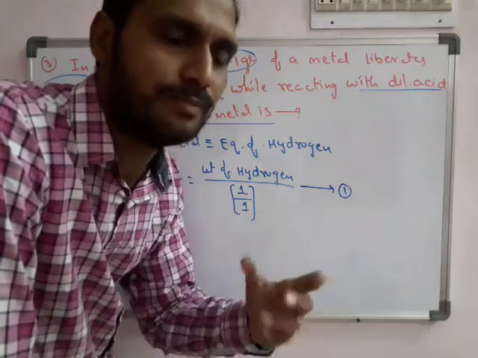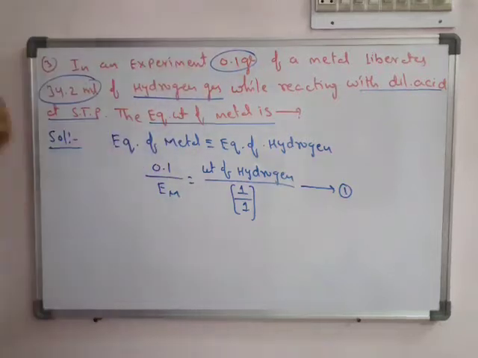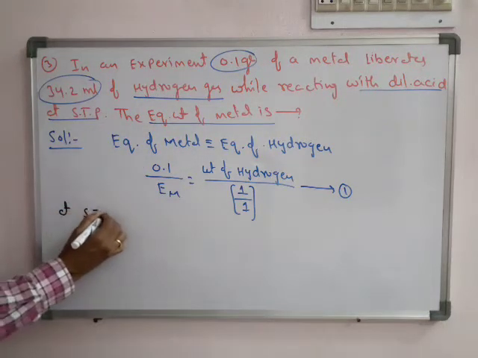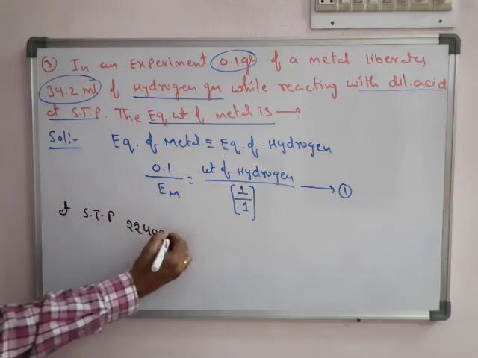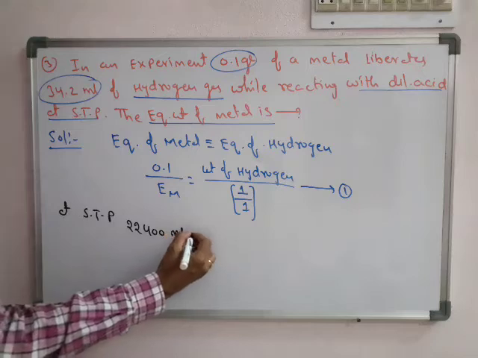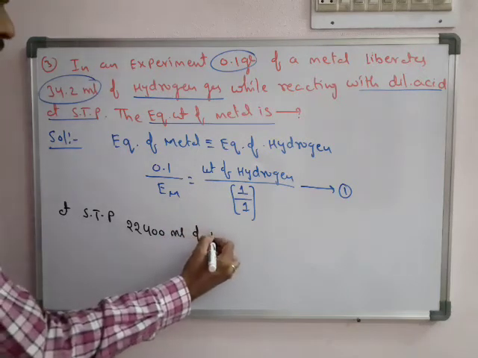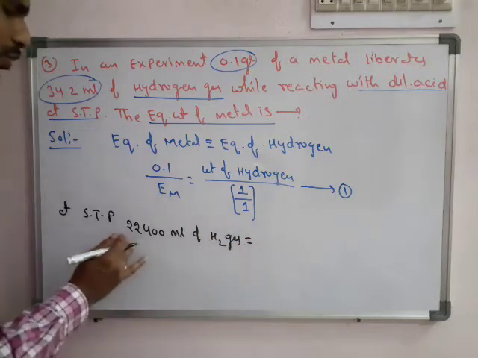So milliliters we have to convert into grams. Okay. So already we know at STP we have a general relation that for any gas, 22,400 milliliter of any gas. Here hydrogen is given, but we are writing hydrogen gas. Hydrogen gas equal how many grams?